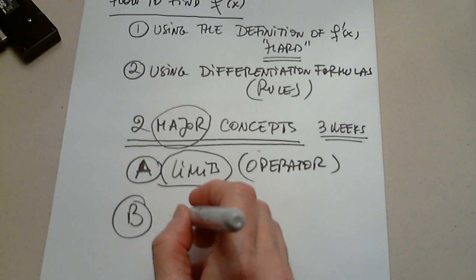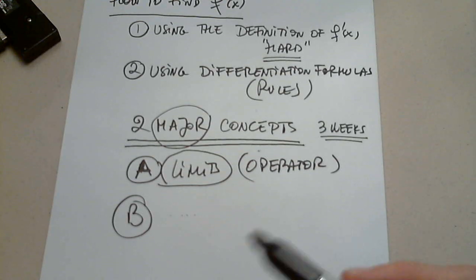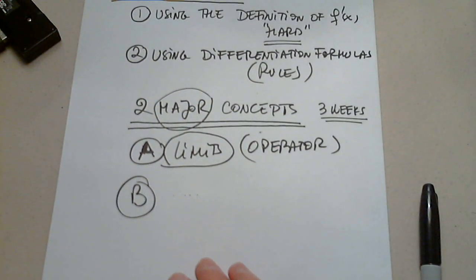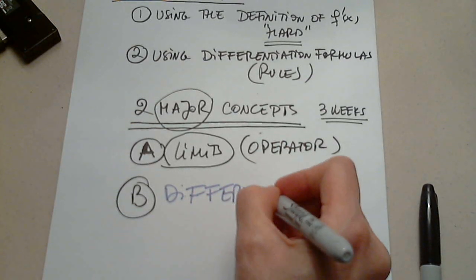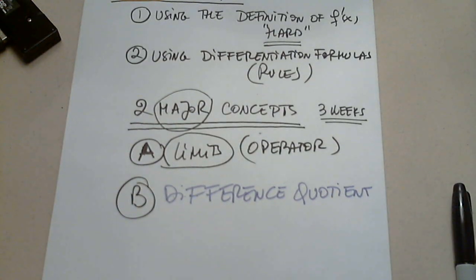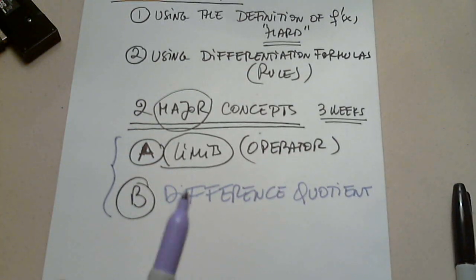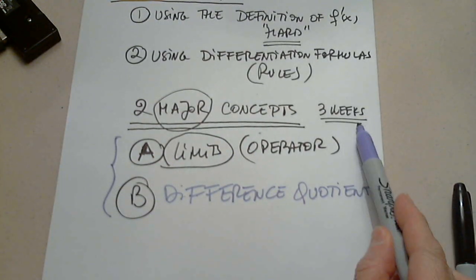Perfect. What is the other big concept that we looked at? And I said this is so important, and we looked at 3 different functions. And we determined it, and we evaluated it, and we looked at 3 different functions: polynomials, rationals, and radicals. Average rate of change? Yes, difference quotient. Very close, yes. So these 2 major concepts are basically what we discussed. Everything else is a little bit of here, a little bit of there, important, but these are the core concepts in the last 3 weeks.